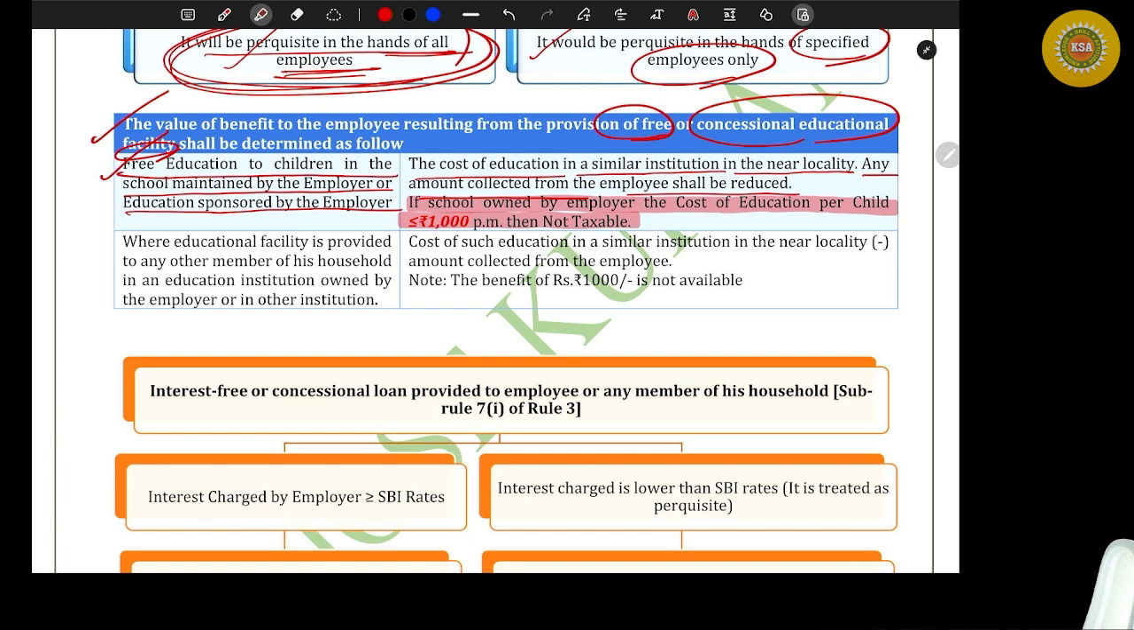Now let me ask you one doubt. What if the school fees per month is 1,100? How much will be the taxable perquisite, fully or only the excess? There is a problem in that. If you read the Income Tax Act, it's a little bit confusing. It's not clear whether it is fully taxable or only the excess.